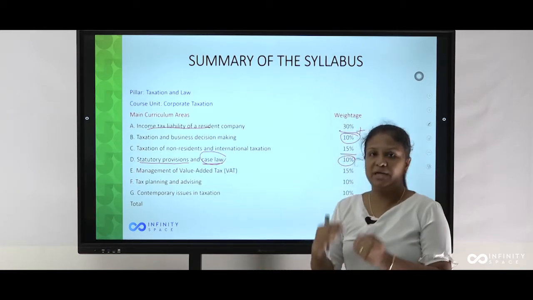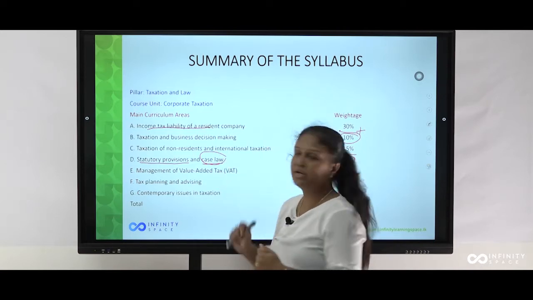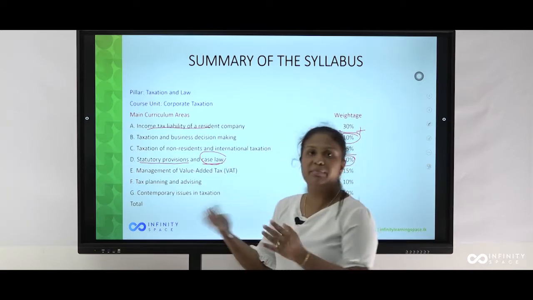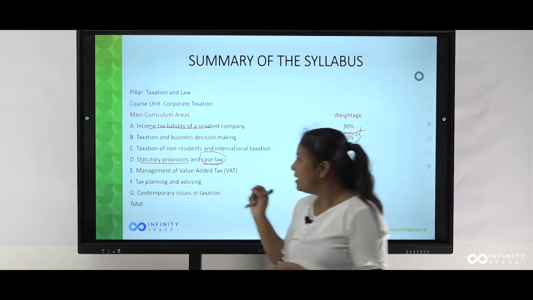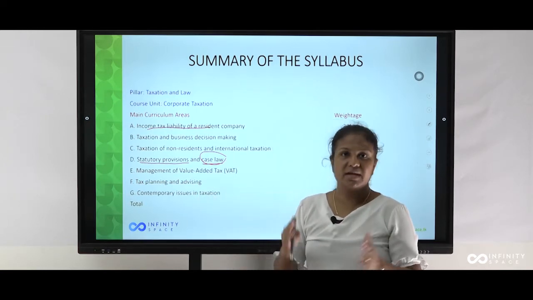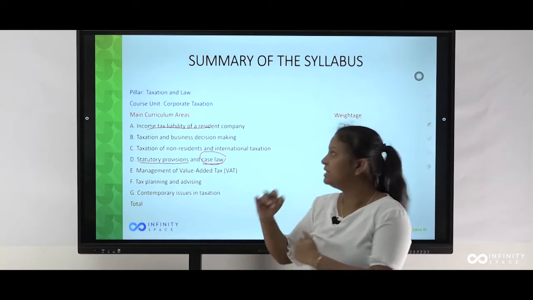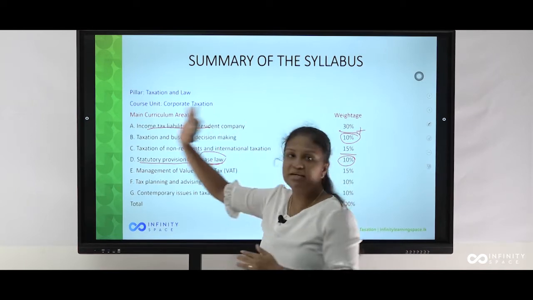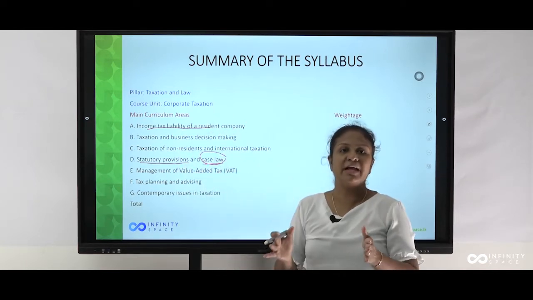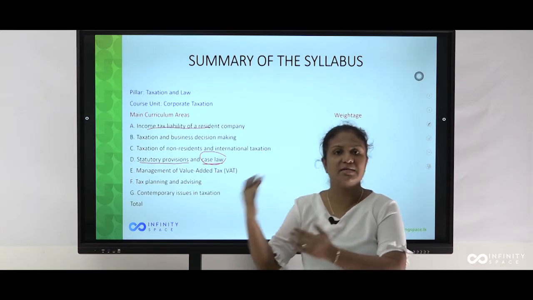Case law in your paper may be linked with the 50 marks question, or else it can be tested separately. The list of case law is separately given in your syllabus. The case law provisions are more or less again coming with company taxation. There you need to know: is this expense deductible?